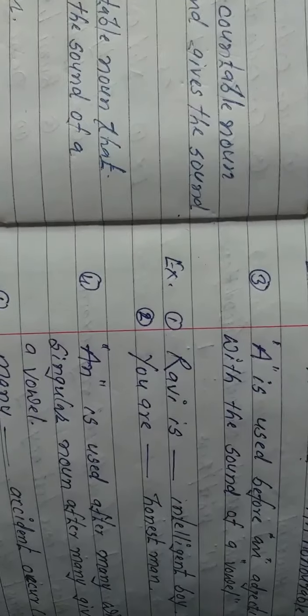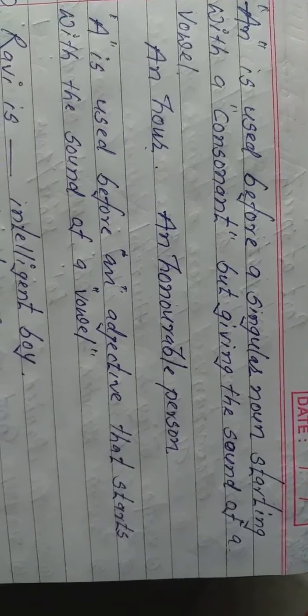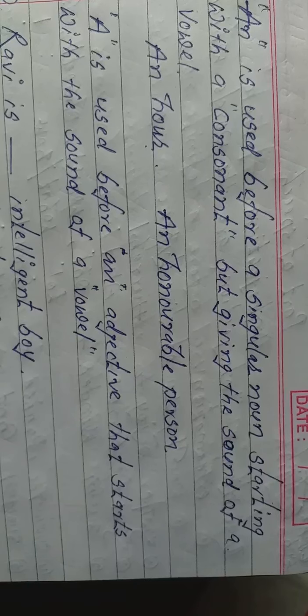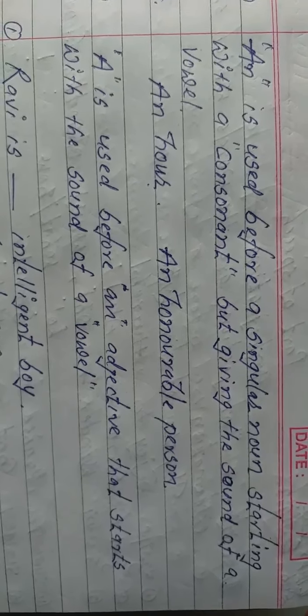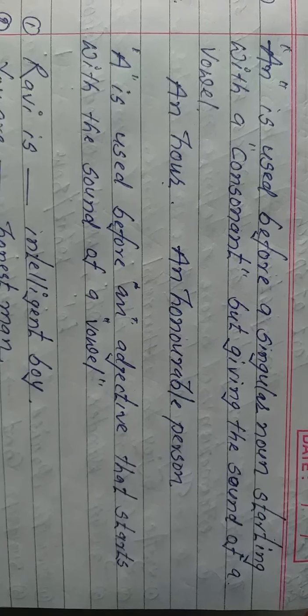Now see some more use of an. An is used before a singular countable noun starting with a consonant but giving the sound of a vowel.